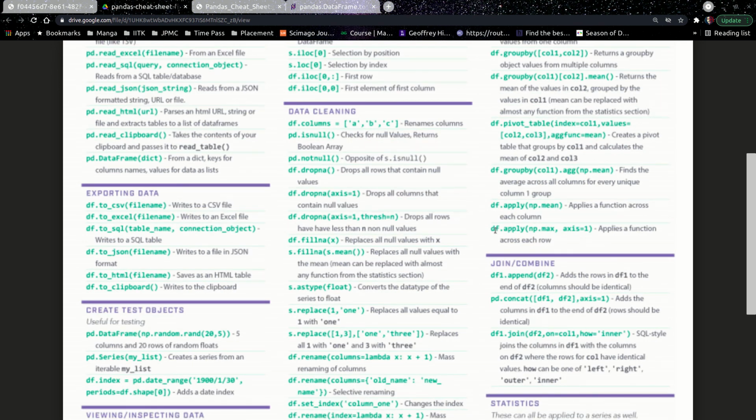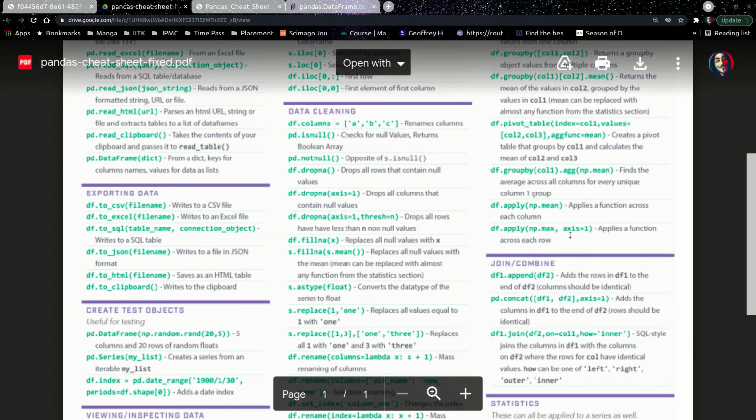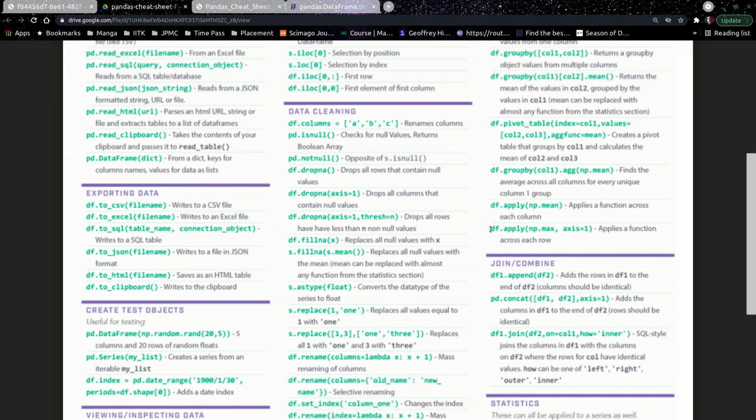Now df.apply, this is very important. What does df.apply do? It applies a function across each column or each row. Axis 0 or 1 defines which way you want to go. Axis 0 means rows and axis 1 means columns, right? So if I take this into consideration, I want to apply any mapping that I want to take.